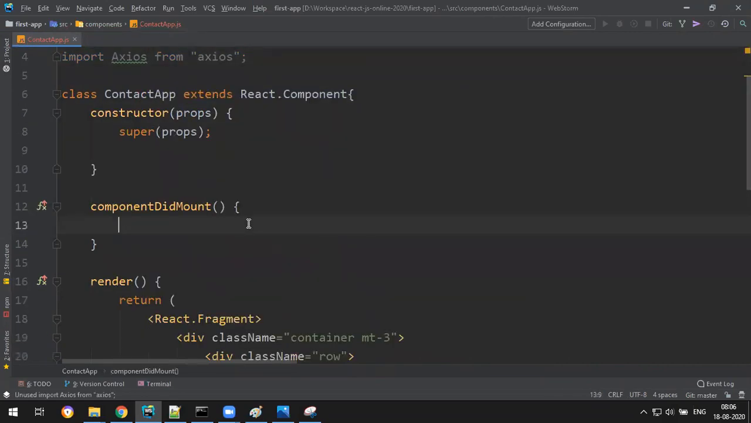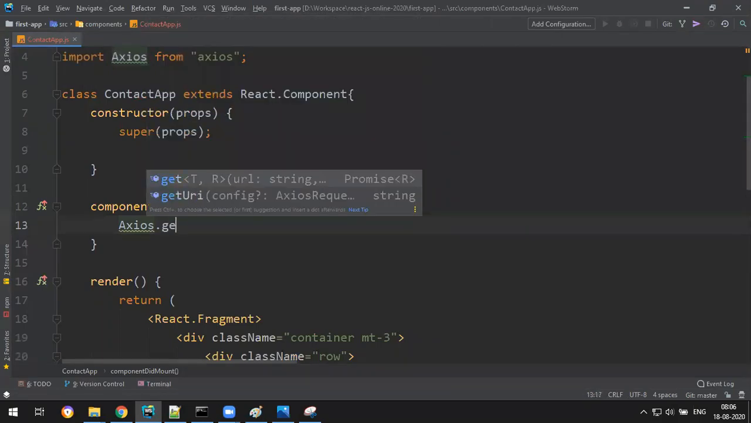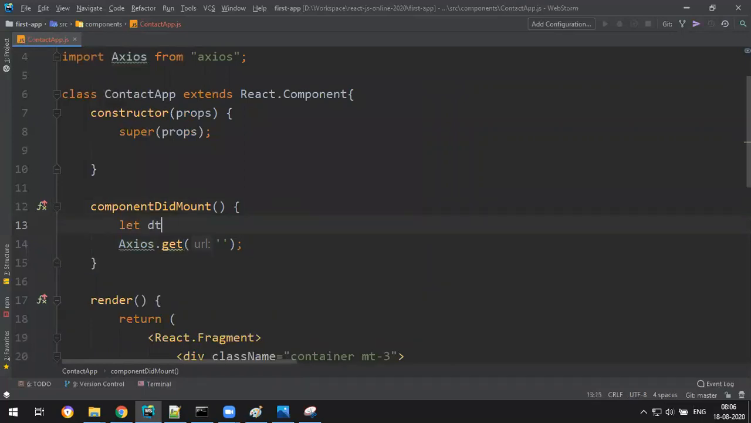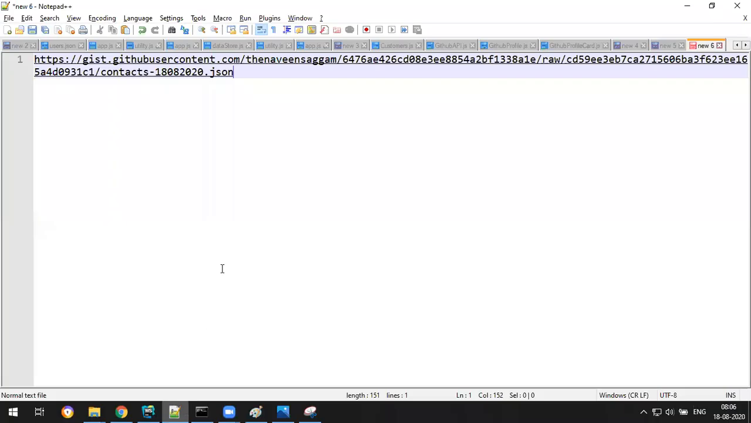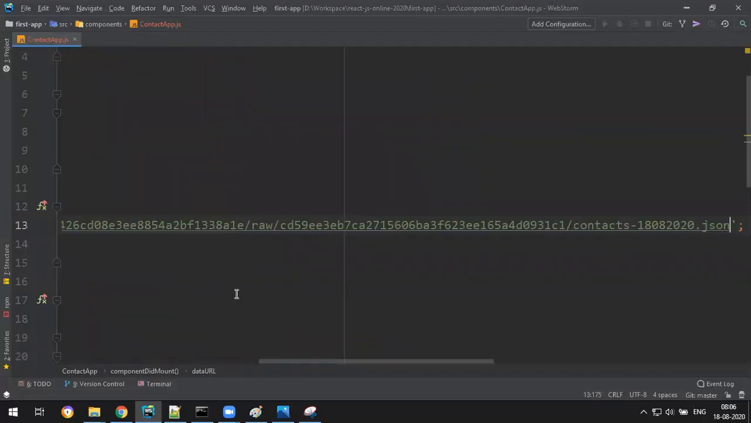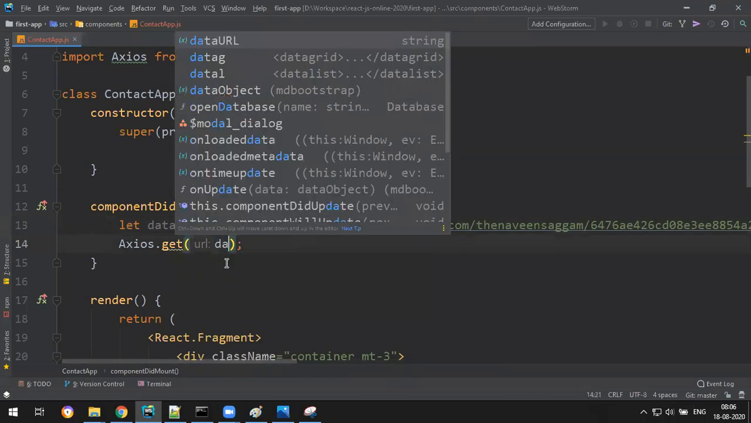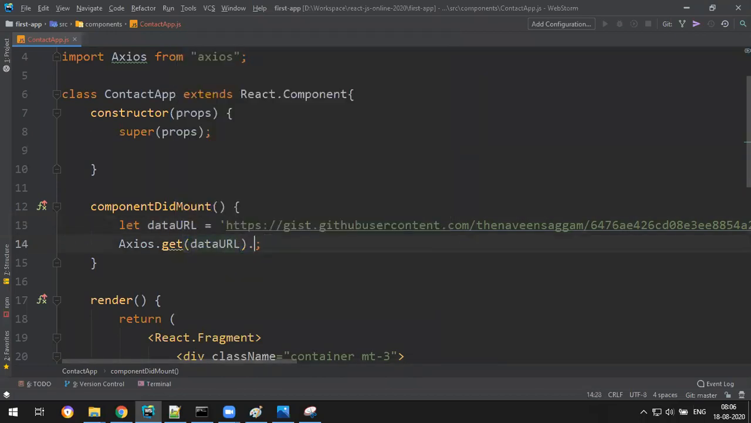So fetch it. Axios.get, only a get request as of now, since I'm only fetching data. So the URL I can do like this: let dataURL equal to some string. Instead of typing it here, I'll copy the URL and write it here. Then axios.get(dataURL).then().catch(). Simple.